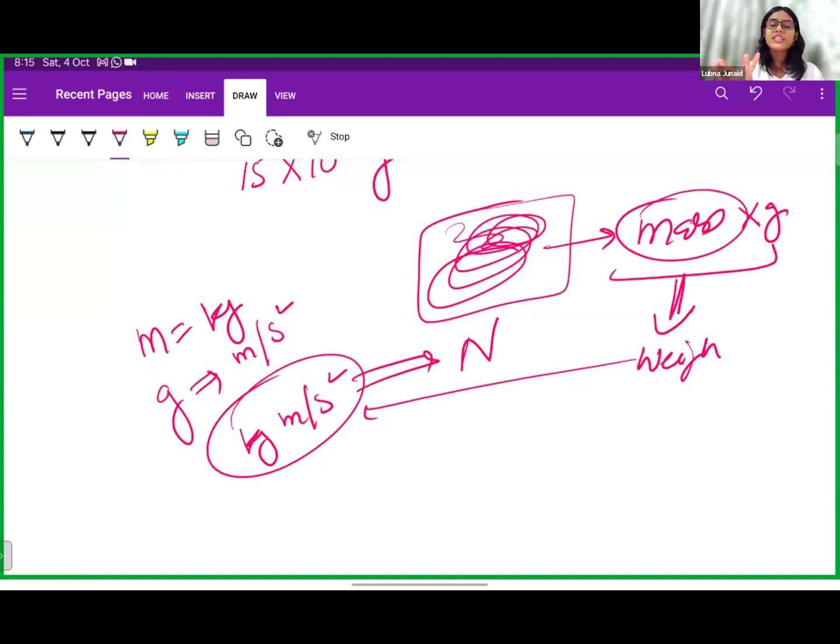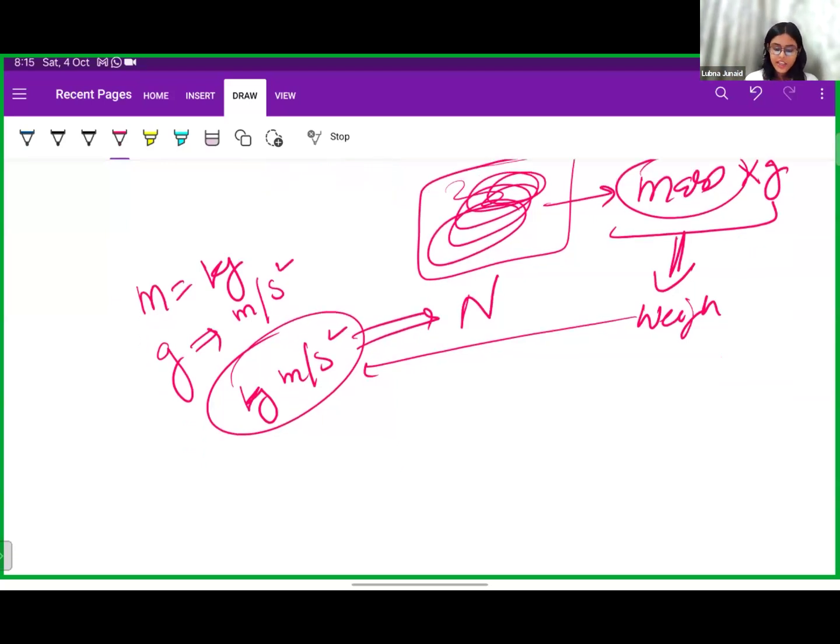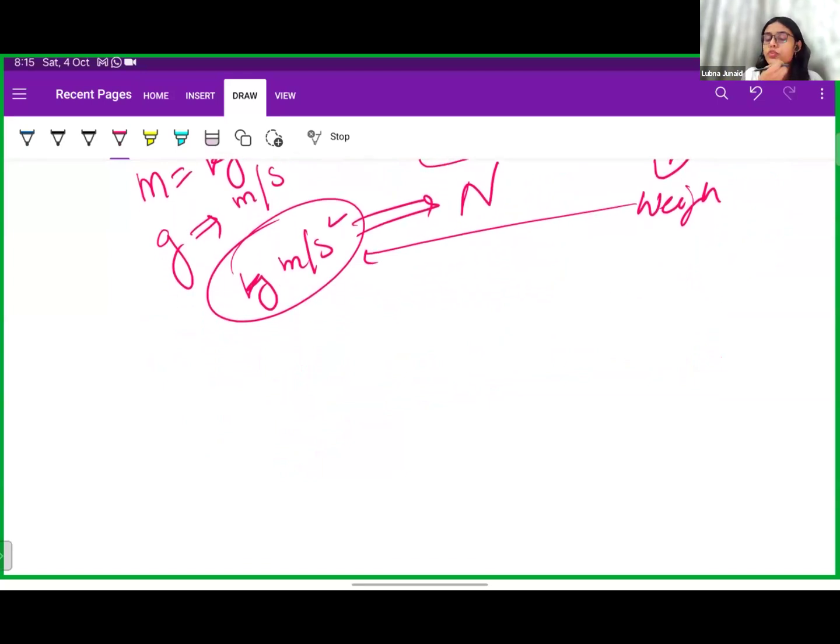What is volume? Volume is the amount of space that is there in the substance, right? 3D. If I'm talking about volume, volume is basically a cube of length, length multiplied by length multiplied by length. Any length, be it height or depth or anything. So what is the SI unit for length? It is meter. So the SI unit for volume will be meter cube. Again, volume is a derived unit.